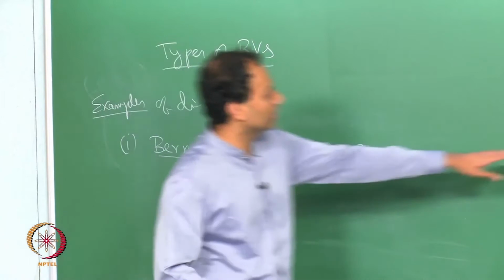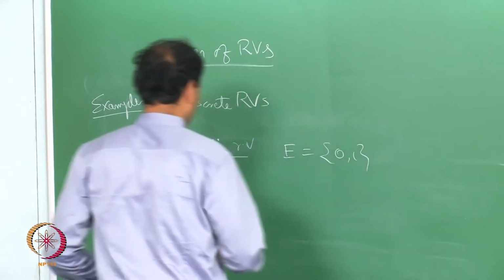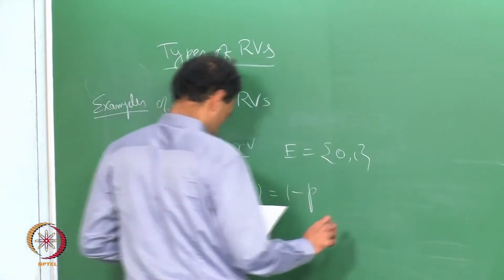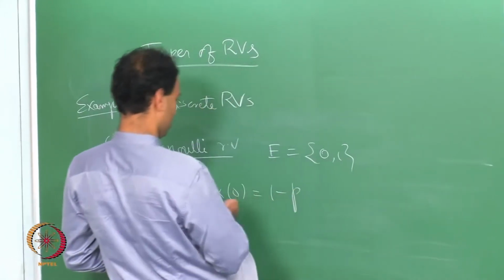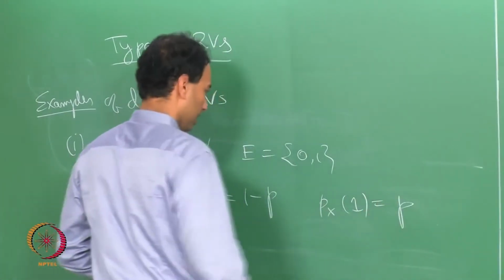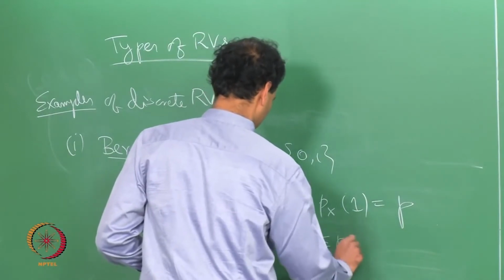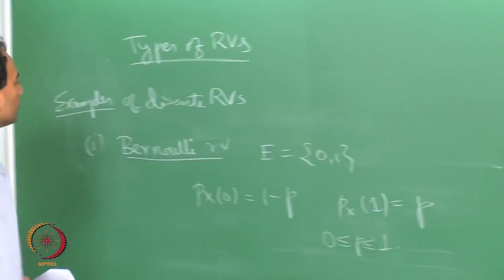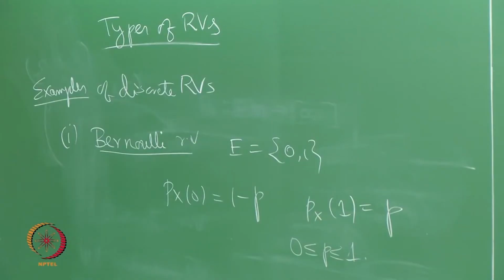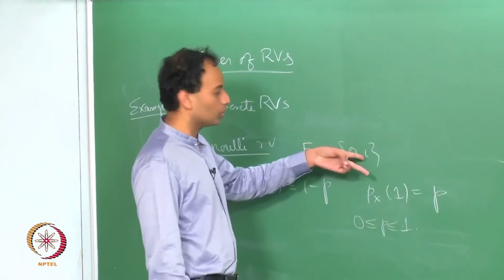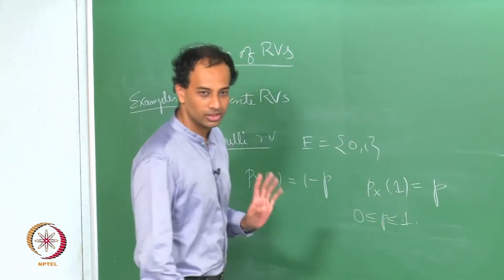The set E has only two values, 0 and 1, and Px of 0 is equal to 1 minus p, and Px of 1 is equal to p, where p is some number between 0 and 1. So, a Bernoulli random variable is essentially a binary valued random variable, and it takes value 1 with probability p and takes value 0 with probability 1 minus p.